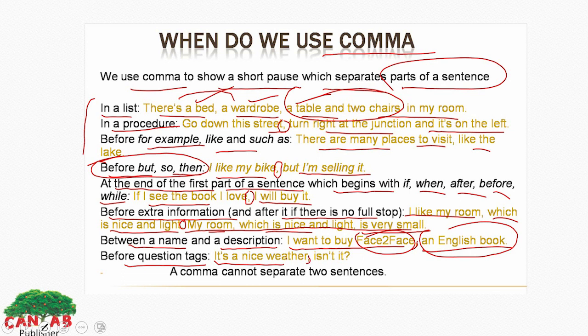It is a nice weather. Then put a comma and isn't it? We are asking at the end. A comma cannot separate 2 sentences because when we use comma in one sentence, it means both the simple sentences are related to each other. They are about the same thing, the one thing.